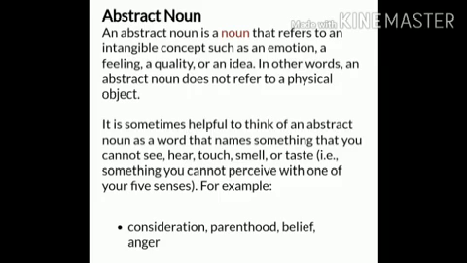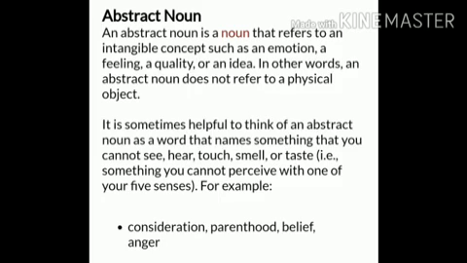I hope you have clarified what a common noun and a proper noun are. Now let's go to another type, that is abstract noun. An abstract noun is a noun that refers to an intangible concept such as an emotion, a feeling, a quality or an idea. In other words, an abstract noun does not refer to a physical object.